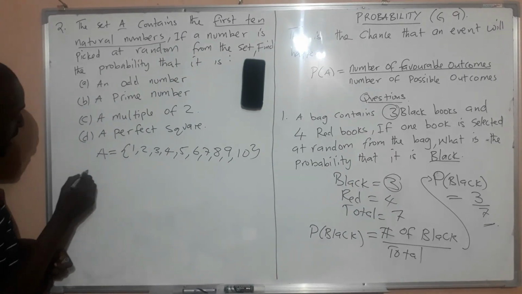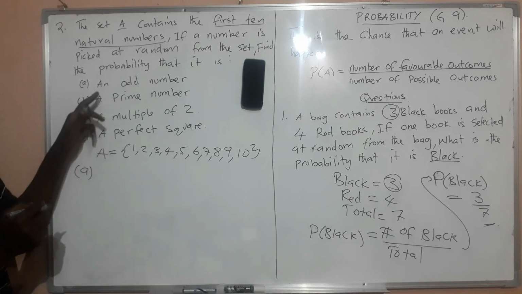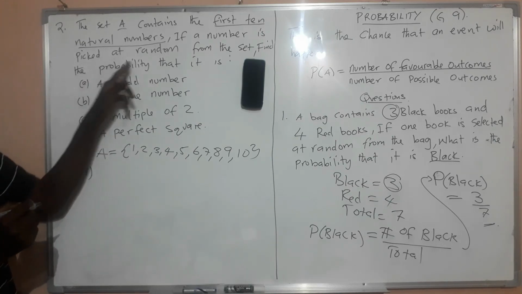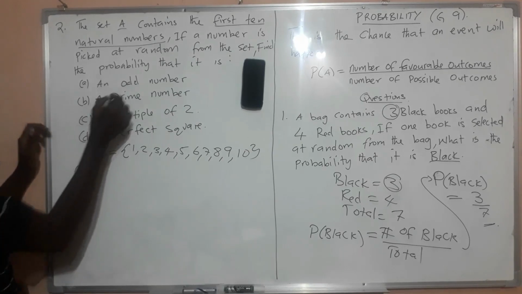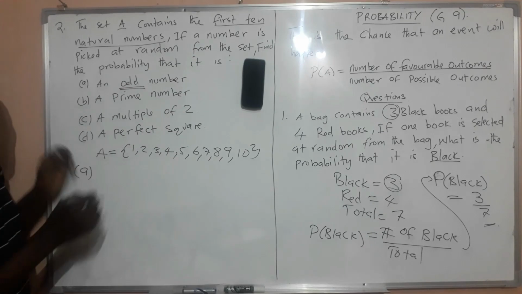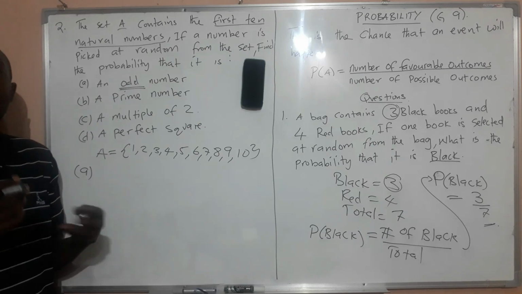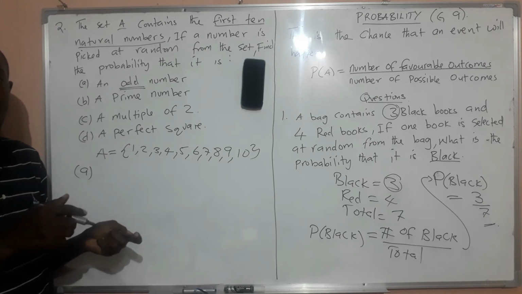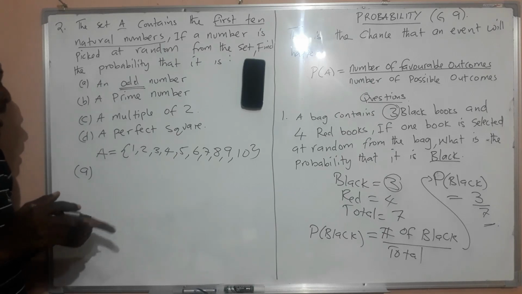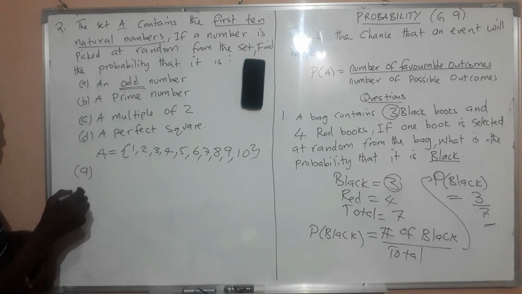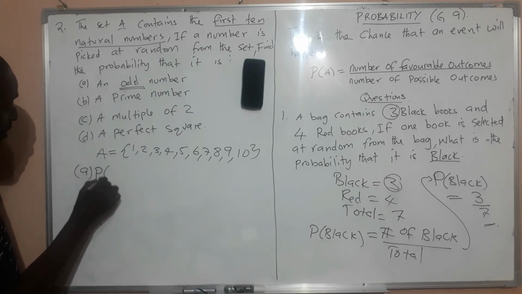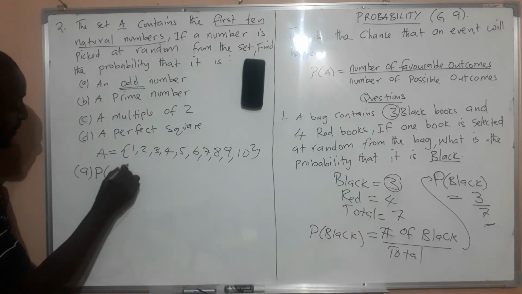So in the first question here, the question says, find the probability that you pick an odd number. Odd numbers are those numbers that leave a remainder when you divide by 2. And so here, we are going to have the probability of an odd number.